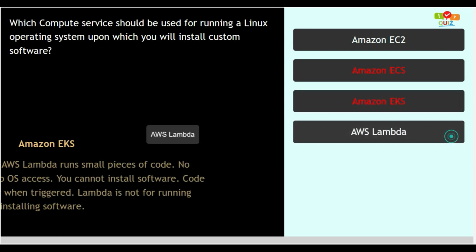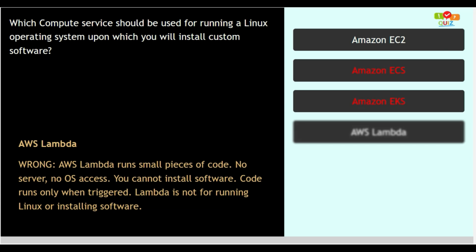Option number 4. AWS Lambda. This option is wrong as AWS Lambda runs small pieces of code. No server, no OS access. You cannot install software. Code runs only when triggered. Lambda is not for running Linux or installing software. So this option is incorrect too.